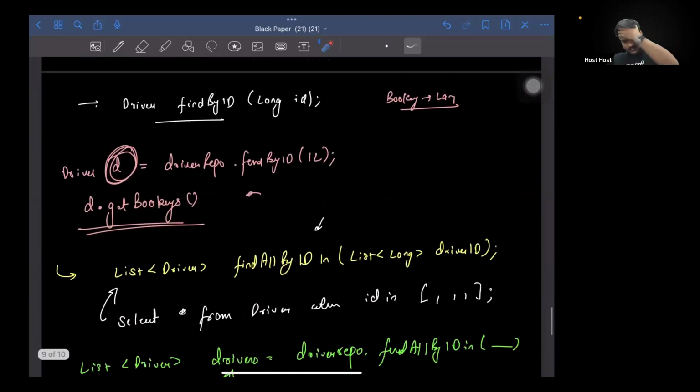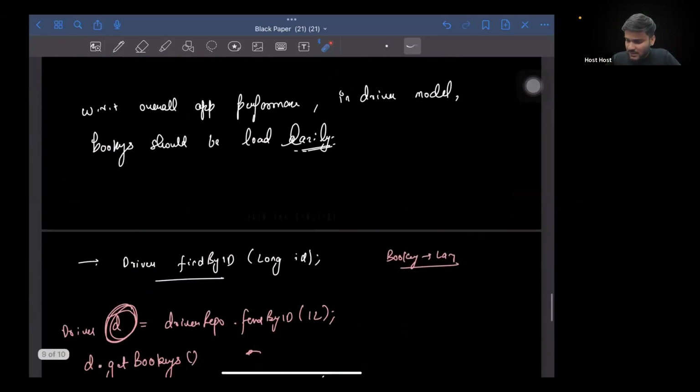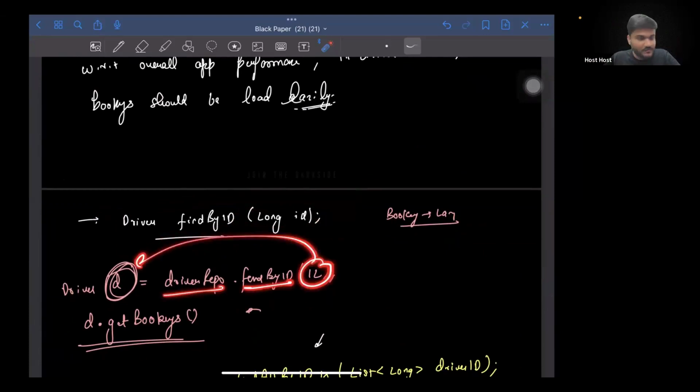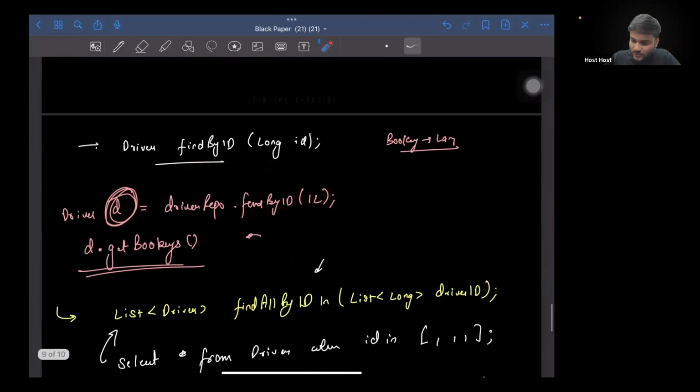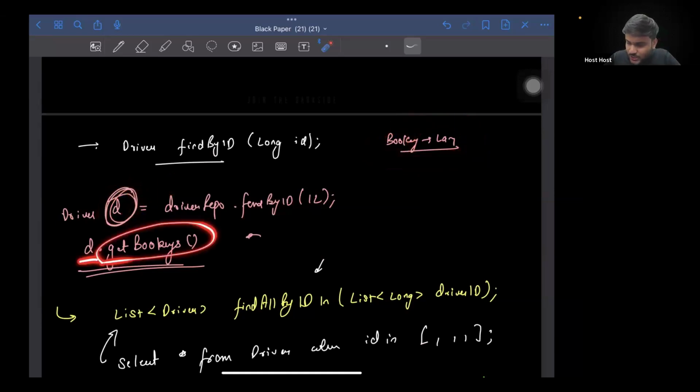Raju, what I'm saying is, do you remember in the last class we talked about a function like driver findById, long ID? You did driverRepo.findById, you passed the ID, and you got a driver object. Now, when you get this driver object, you will not get the booking details because bookings are lazily fetched. Can I say that, Raju? Now, if you do d.getBookings, you can get the booking details. Can I say that?